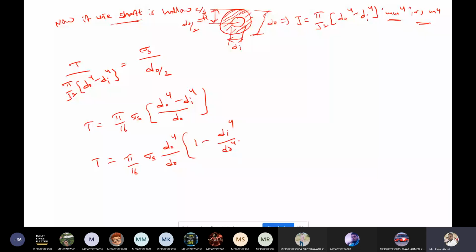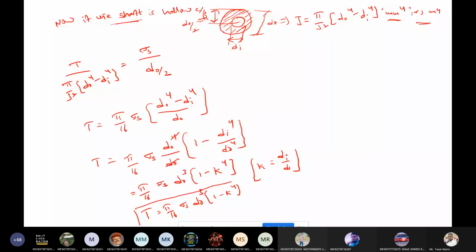So pi by 16 into sigma s into d naught cube into (1 minus k power 4), where k is the ratio factor di by d naught. This is the other equation.